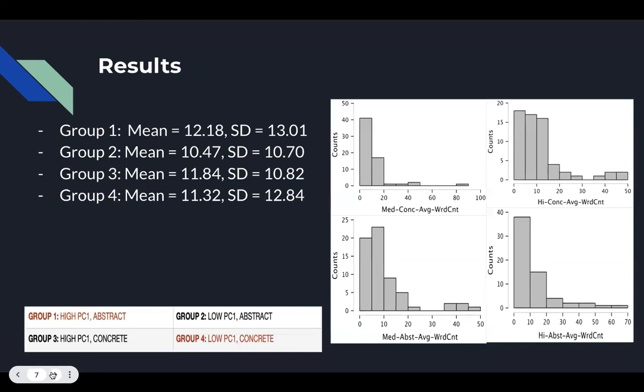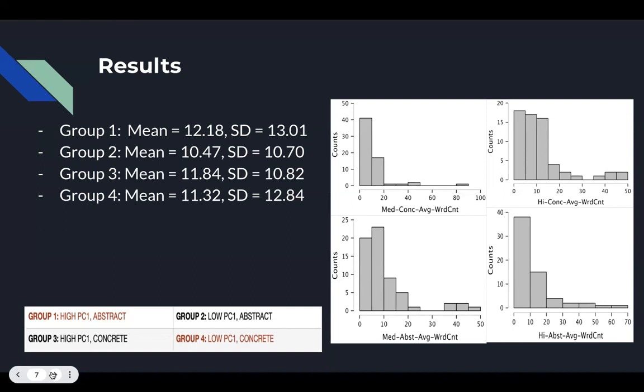In our results, we found that Group 1, which is high PC1 and abstract, had a mean of 12.18 words used with a standard deviation of 13.01. Group 2, being low PC1 and abstract, had a mean of 10.47 words used with a standard deviation of 10.7. Group 3, being high PC1 and concrete, had a mean of 11.84 with a standard deviation of 10.82.